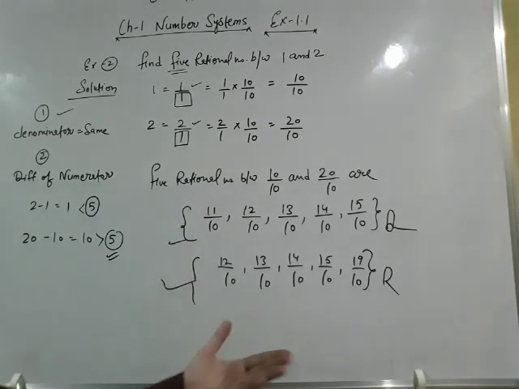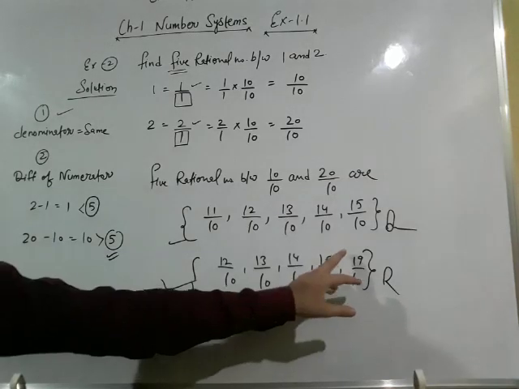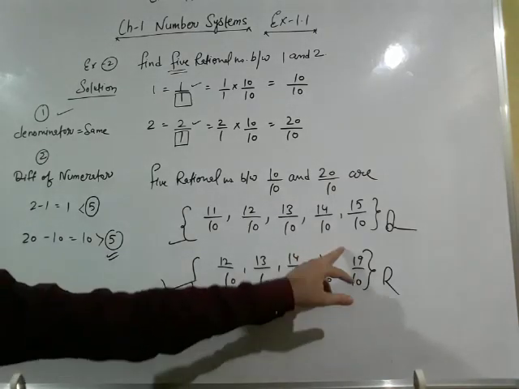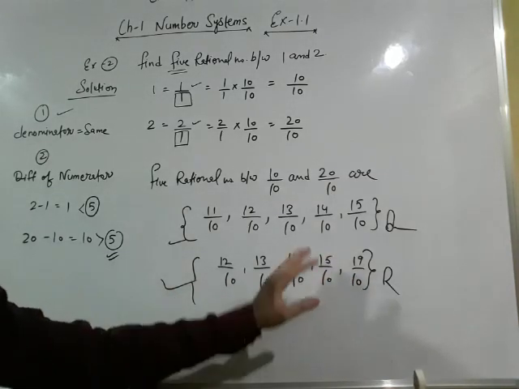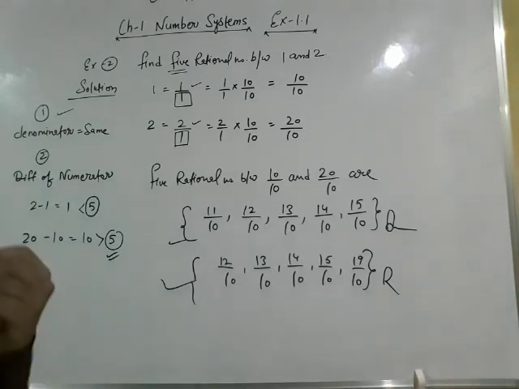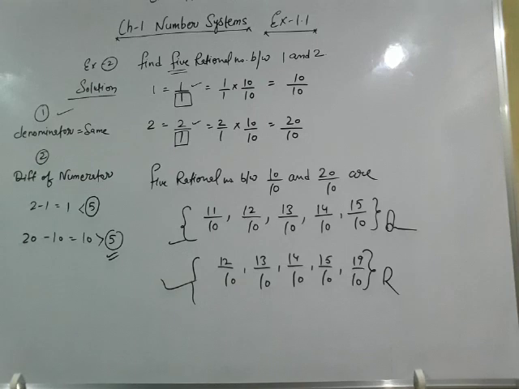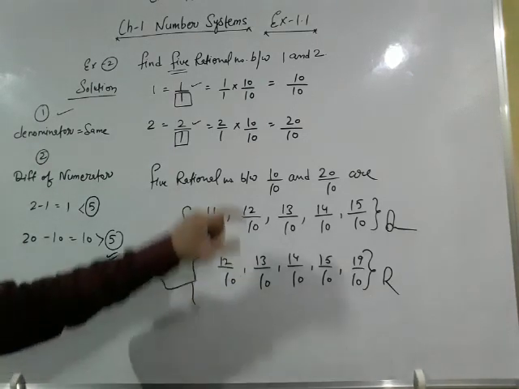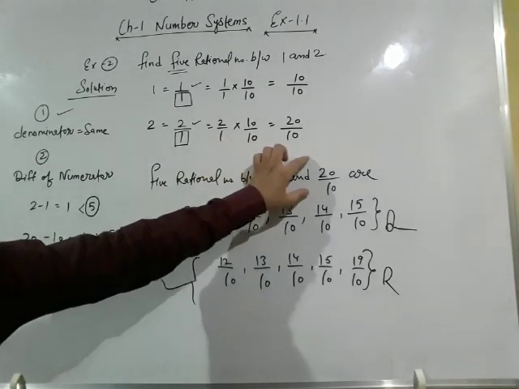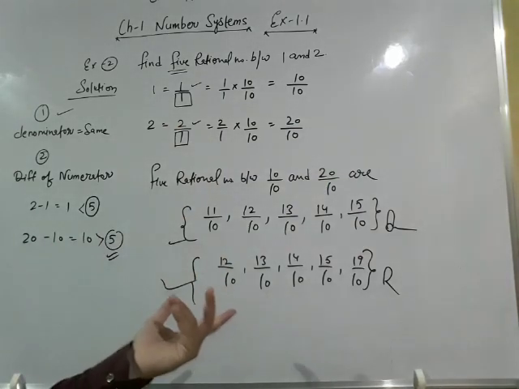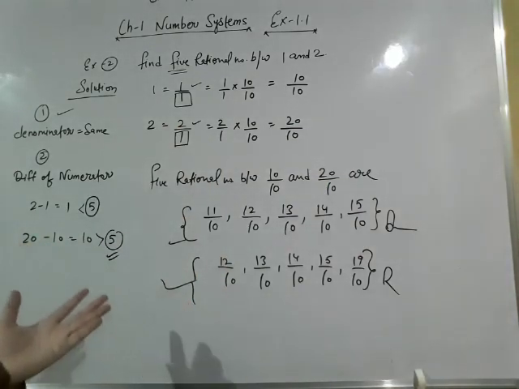You can select a few more numbers. You can write 16 upon 10, 17 upon 10, 18 upon 10, 15 upon 10, and 14 upon 10. The numbers which you think are the lucky numbers for you, those lucky numbers also lying between 10 by 10 and 20 by 10, you can write those numbers, and that answer will be correct.